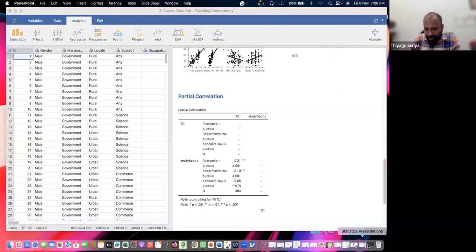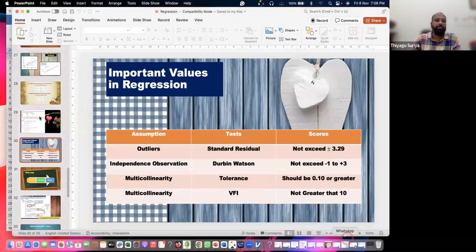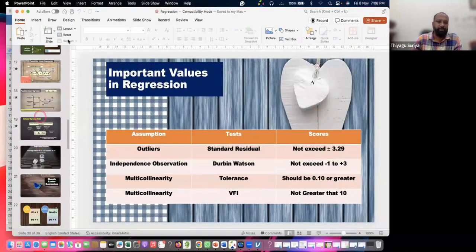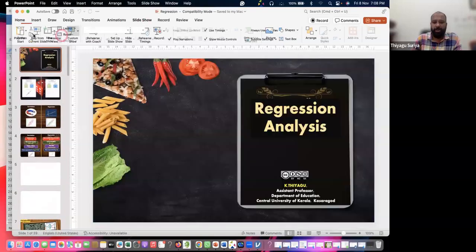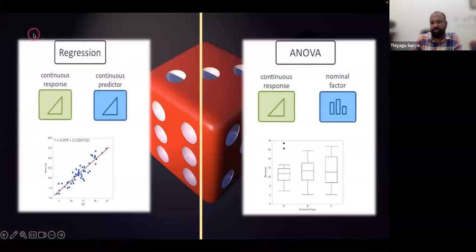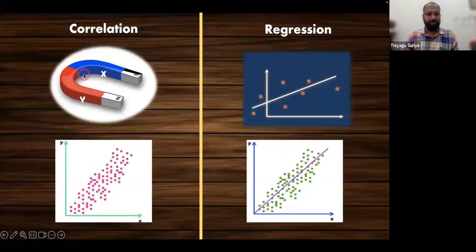As I already mentioned, regression is talking about, sometimes you may feel that regression and ANOVA are the same, in what way do they differ. It's very easy to understand.